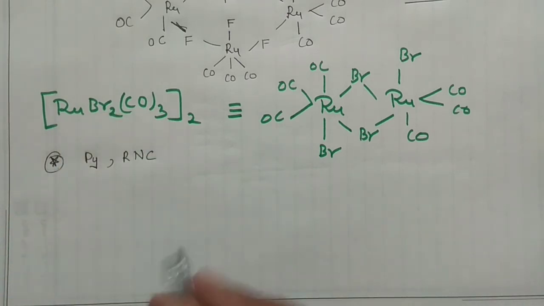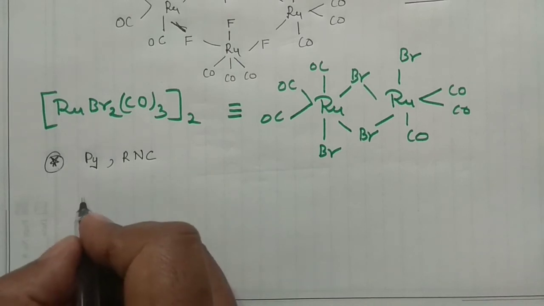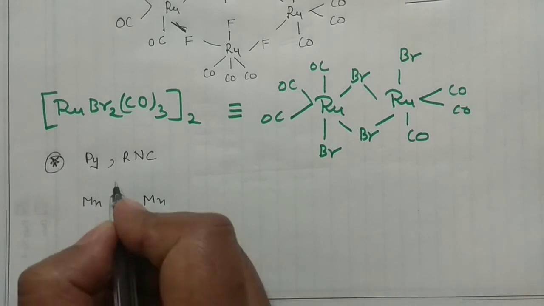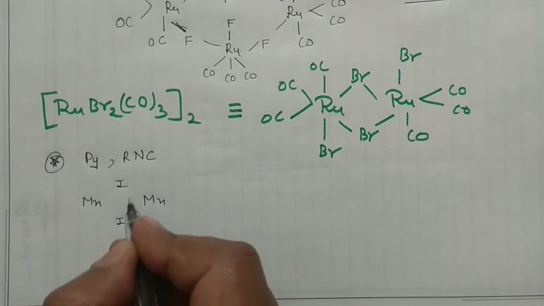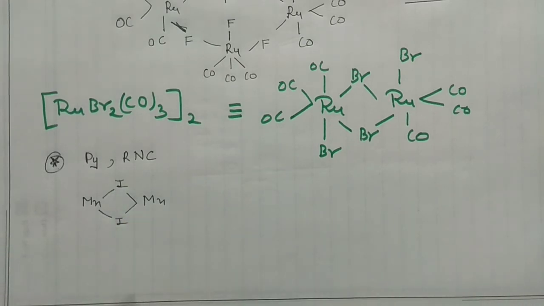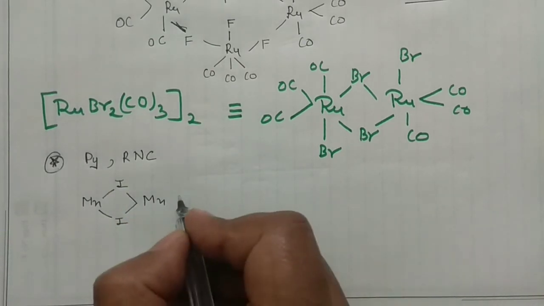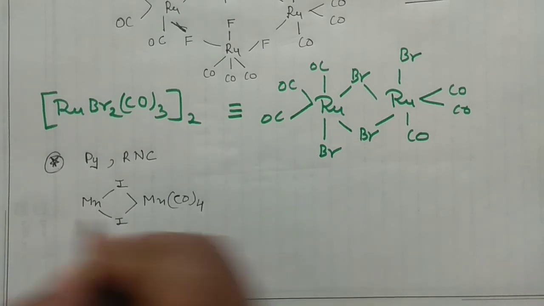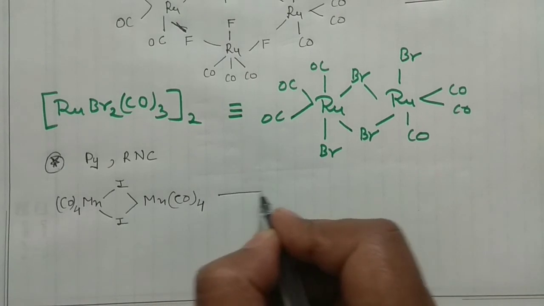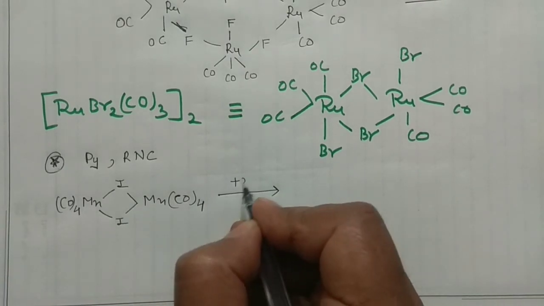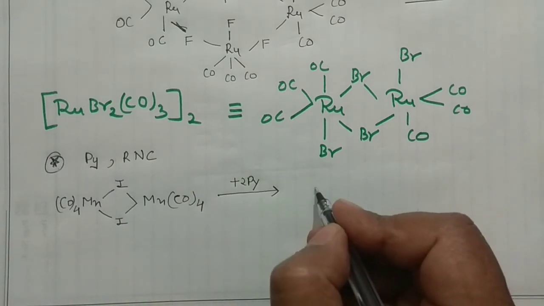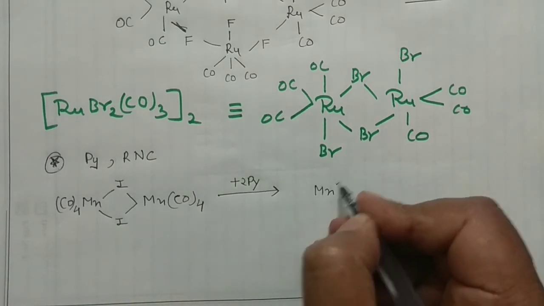So how can you write the structure? Say for example, I am having this one. My manganese is here and another manganese is here, and two of the I are forming a bridge in that manner. And you are having 4 carbonyls here and 4 carbonyls here. If you put certain ligands, like 2 pyridine, this dimer will cleave and you will have this compound Mn.